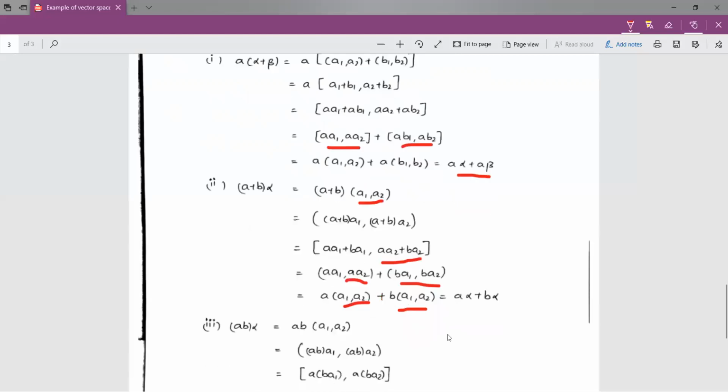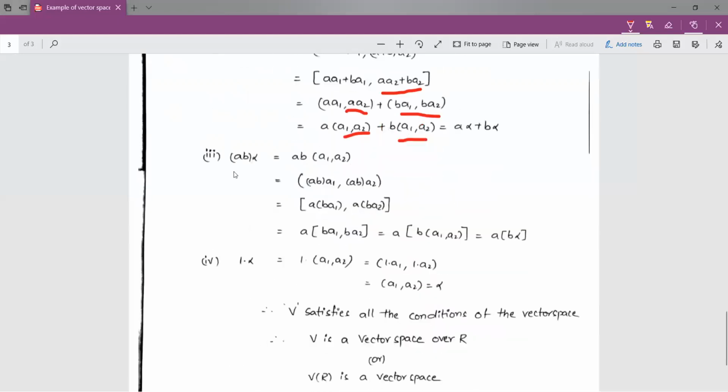That is the second postulate. Coming to the third postulate, we have to consider (ab) into alpha. So (ab) into alpha is nothing but (ab) times (a1, a2). Once again, we multiply the ordered pair with ab, so that we get (ab into a1, ab into a2). Since all the elements in the ordered pair are elements in R, and R is a field, by the associative property in R with respect to multiplication, we can write ab into a1 as a into (ba1), and similarly ab into a2 as a into (ba2).